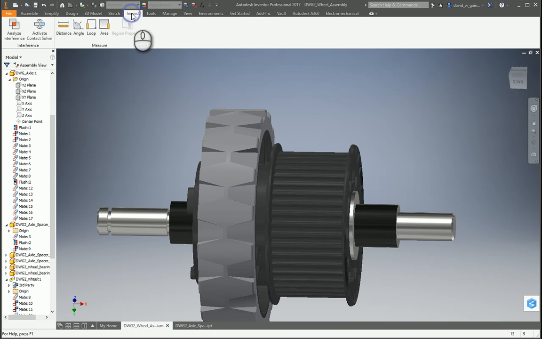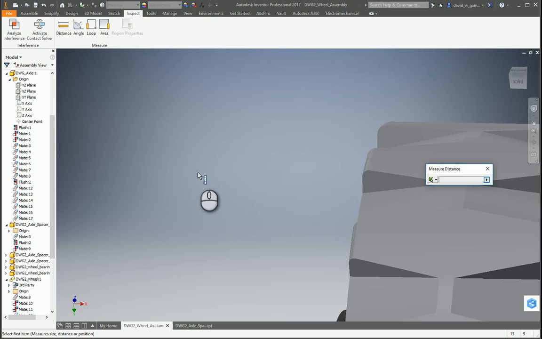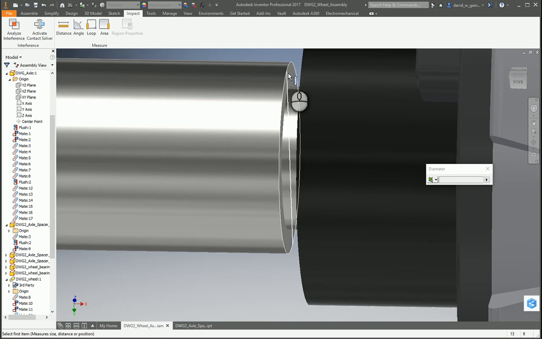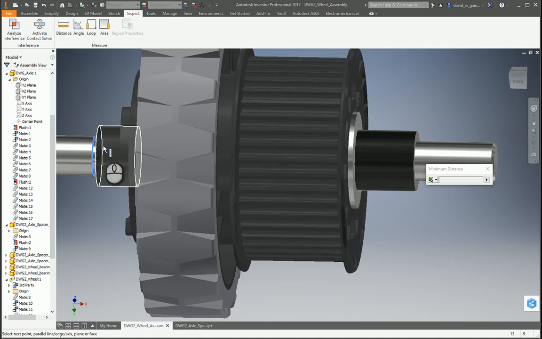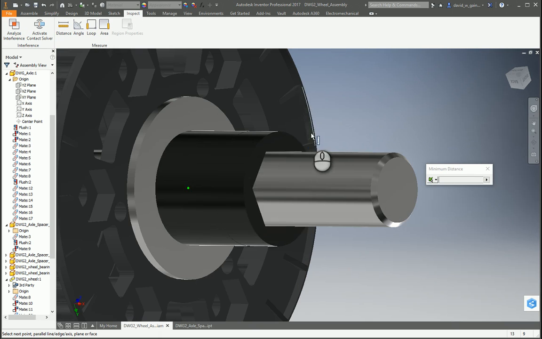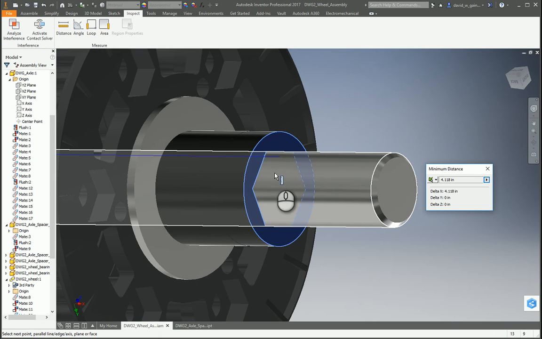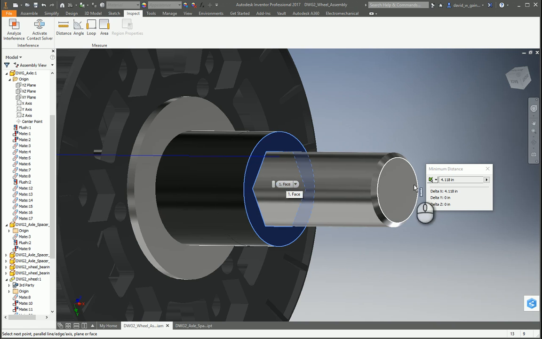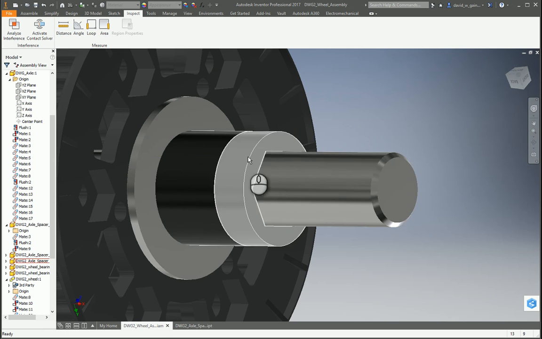We haven't done this before. This is inspect distance, and we're going to zoom in. This face should be flush with the interface of the chassis, and this bearing should be, that face should be on the other side of the chassis, and in, from tube to tube is 4 inches, and we're 4.118, so we're not going to fit. We could pull this out, but then we're going to have probably 3/8 of an inch of a gap.